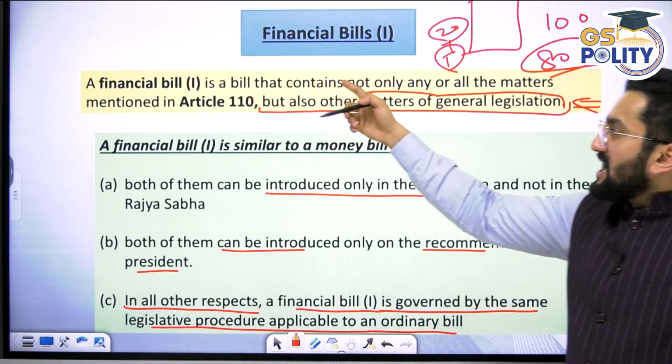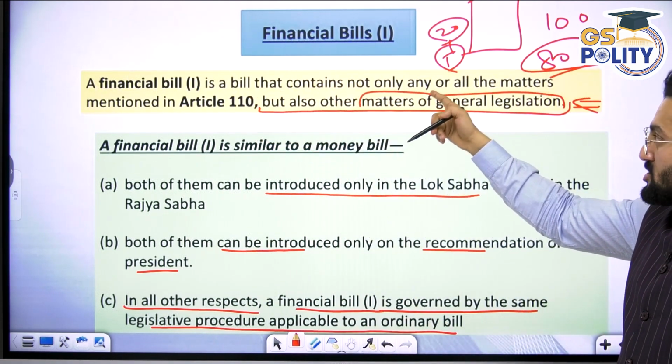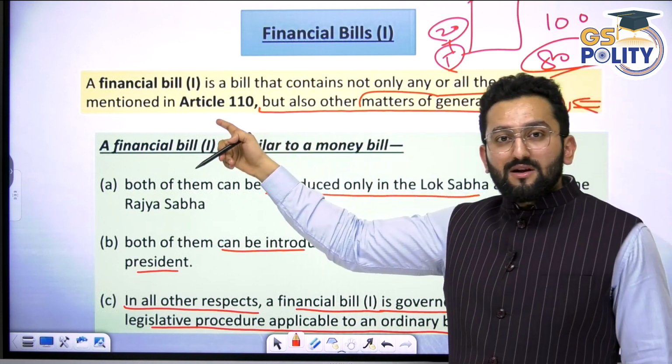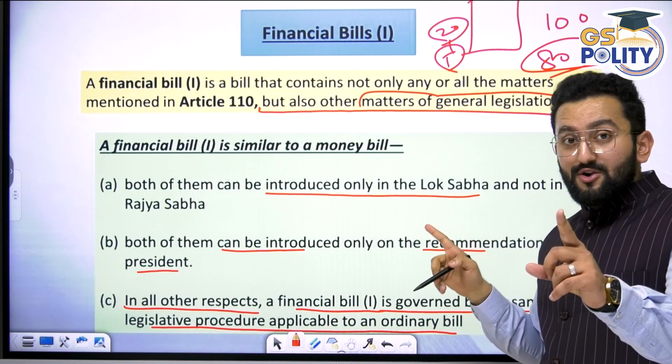So a finance bill class 1 is a bill that contains not only any or all the matters mentioned in Article 110. I hope now the statement is clear to you.